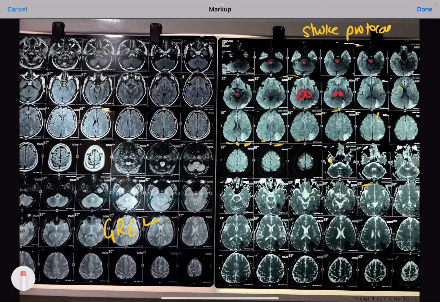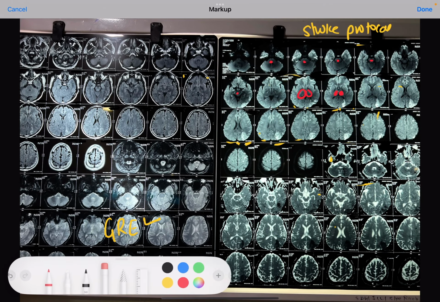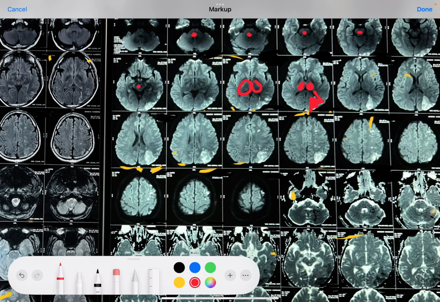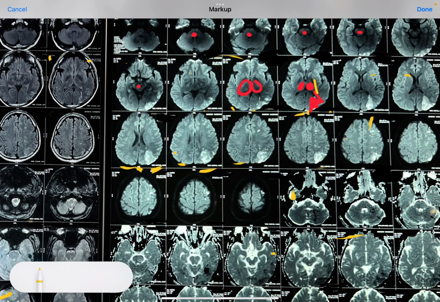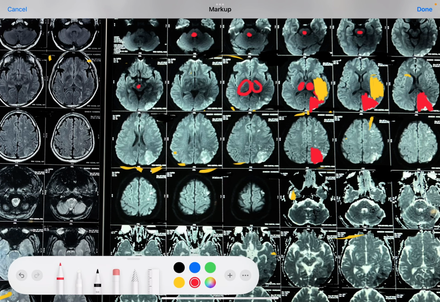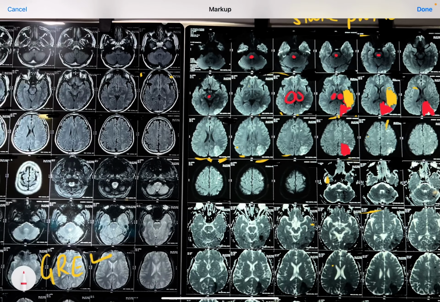So this is more of a watershed area infarct. Watershed area means where the middle cerebral artery and the posterior cerebral artery both give blood supply. This area is covered by the middle cerebral artery, and this area is covered by the posterior cerebral artery. As it is not involving other structures of posterior circulation, it is a watershed area infarct, but mainly involved by the middle cerebral artery.